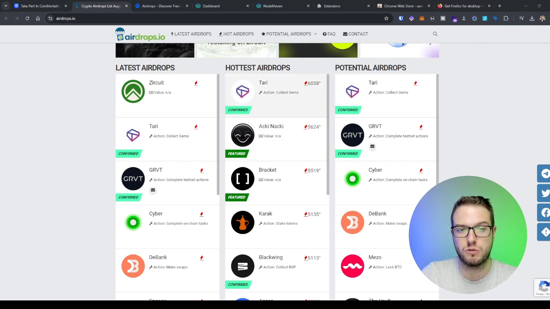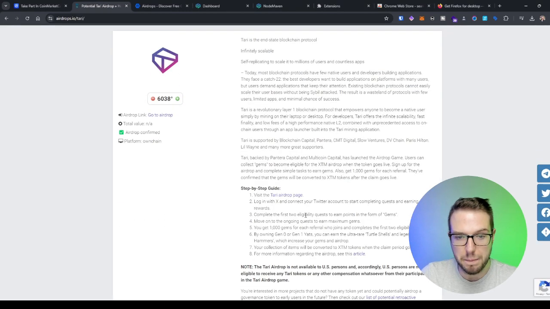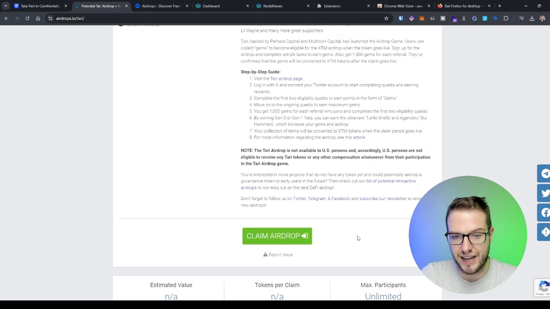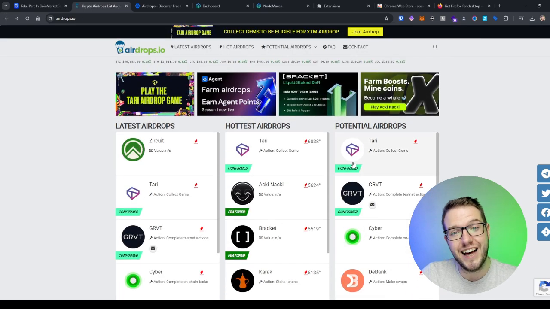For example, with the hottest one, which is Tari, the action is to collect gems, and you actually have a step-by-step tutorial on what to do to get the gems. I think this is pretty cool because it allows you to get free money which is laying on the street.